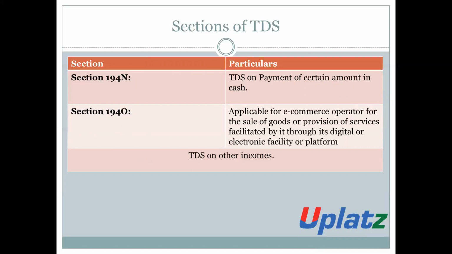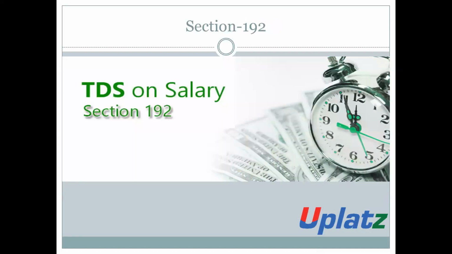Now, there is a residual section which covers TDS on other incomes. Other incomes means the incomes which are not covered in the above sections. So, now we will discuss Section 192, TDS on salary.